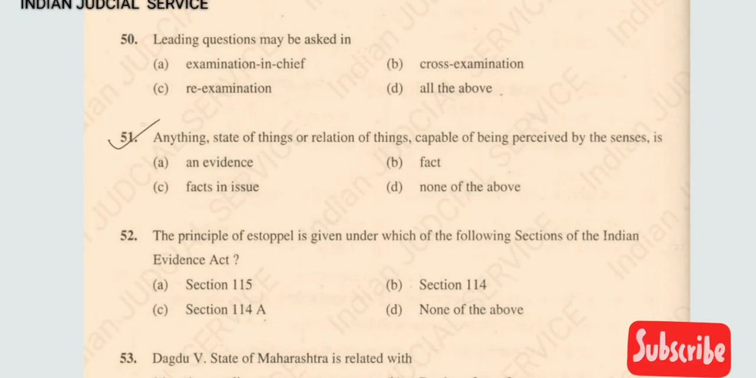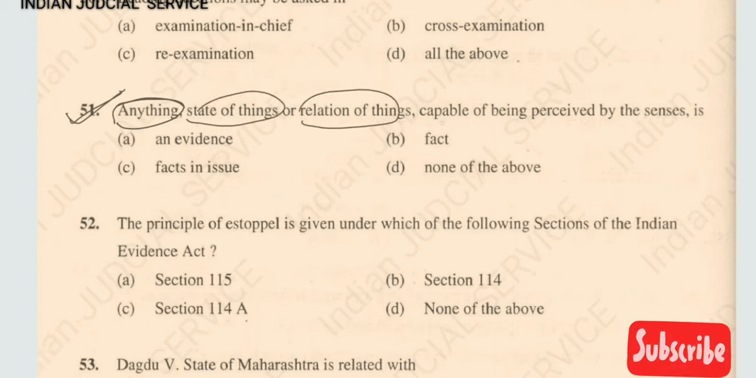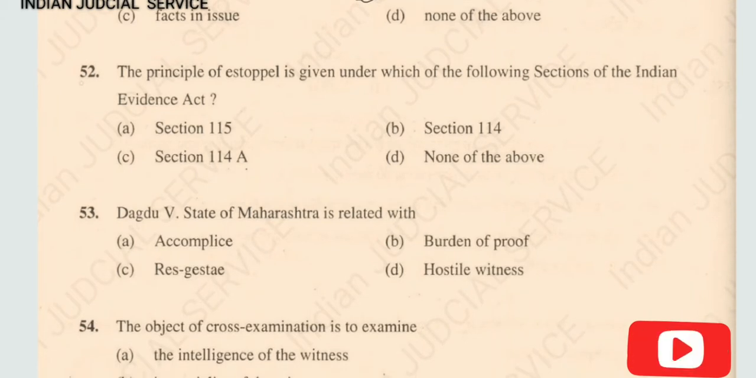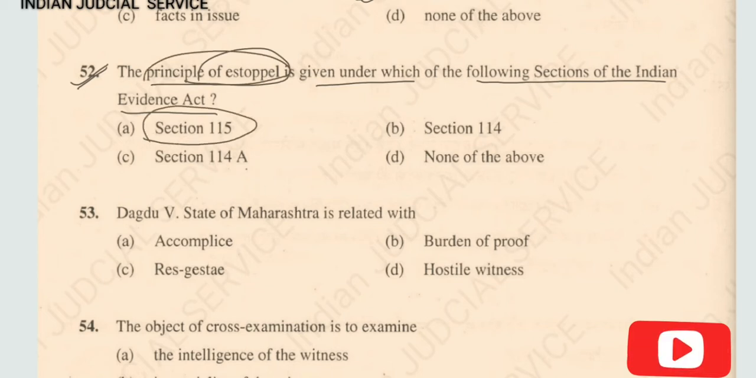Question number 51, first question of this video. The keyword "anything" is very important. State of things, relation of things, capable of being perceived by senses is... So this thing is fact. So the answer of this question is option B. Now question number 52. The principle of estoppel is given under which of the following sections of the Indian Evidence Act? So clearly, the principle of estoppel is provided in section 115 of the Indian Evidence Act. So the answer here is option A.